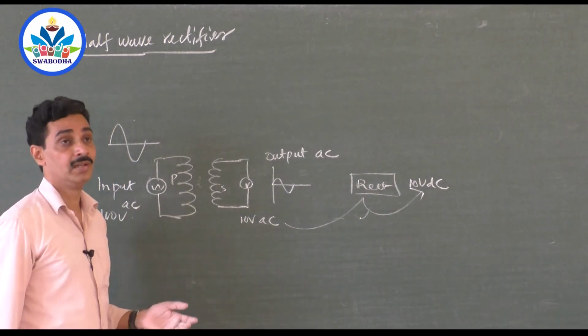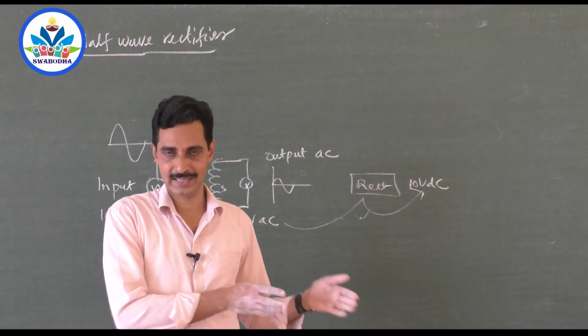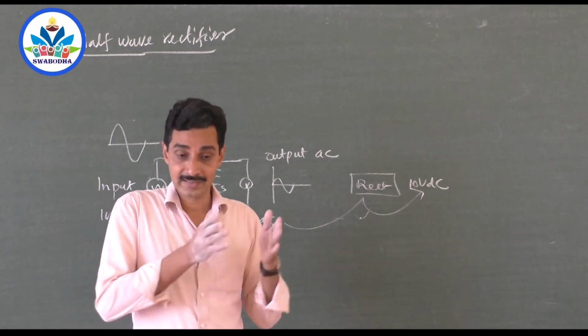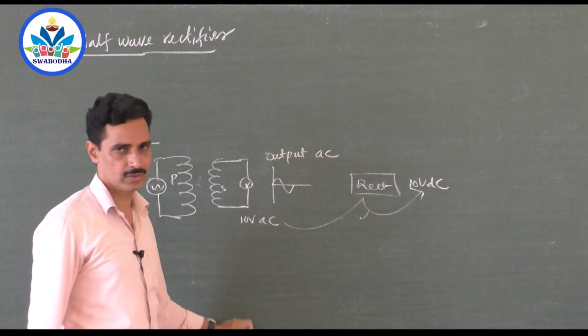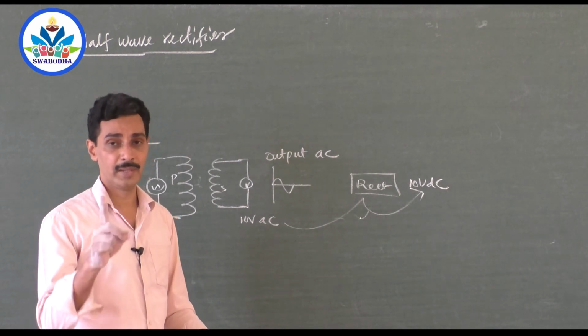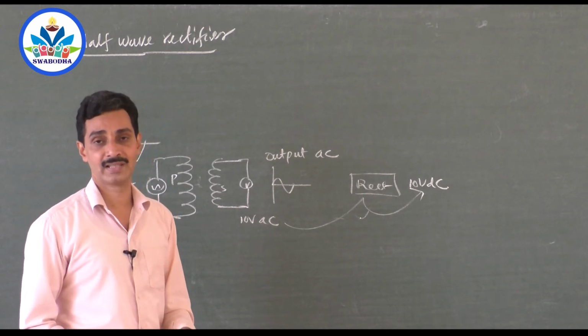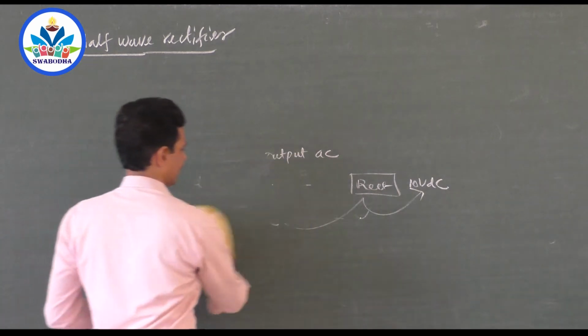So first you select what voltage has to be converted into DC. Such an AC you prepare first by using a transformer. So that's why we show a transformer. I said this because you should always remember it is not the transformer which is the rectifier. Rectifier is the diode part. Diode acts like a rectifier.